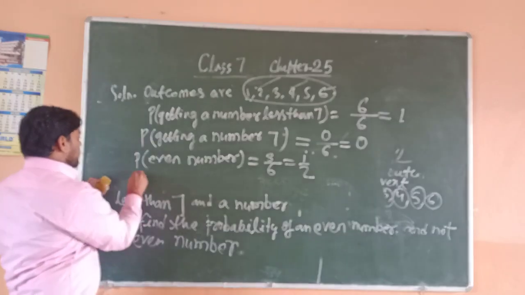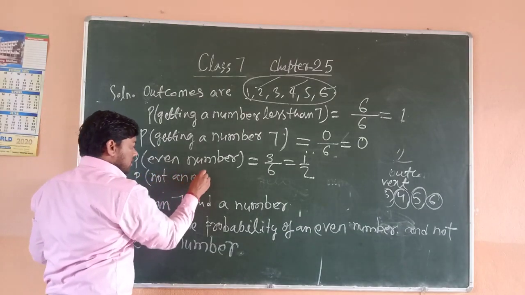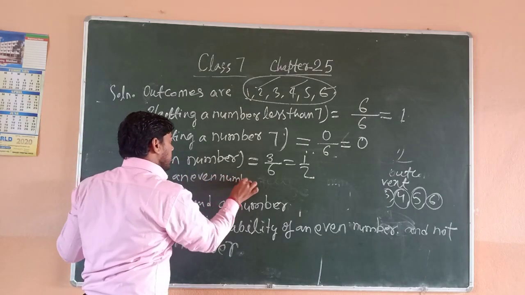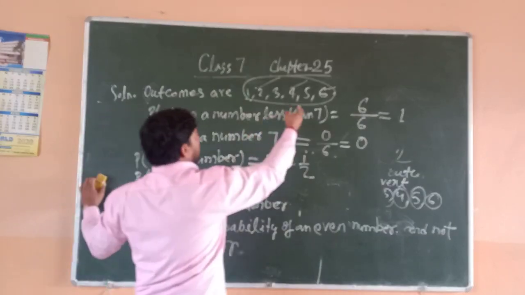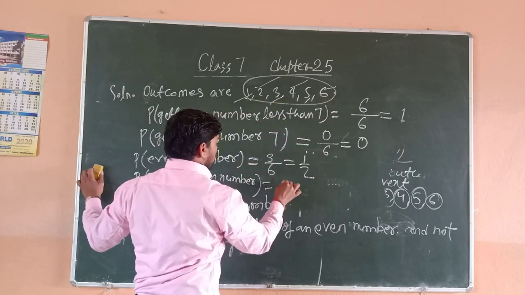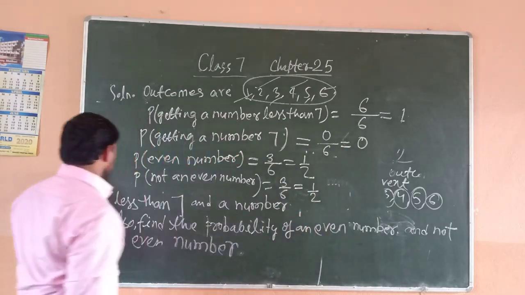And not an even number means except even numbers: 1, 3, 5. There are 3. 3 upon 6 is equal to 1 upon 2.